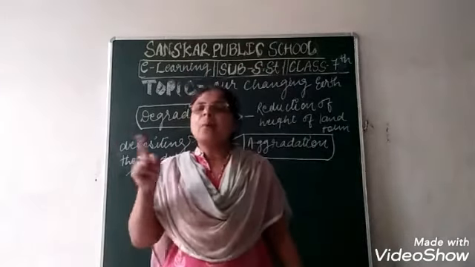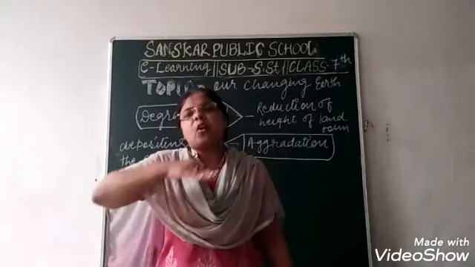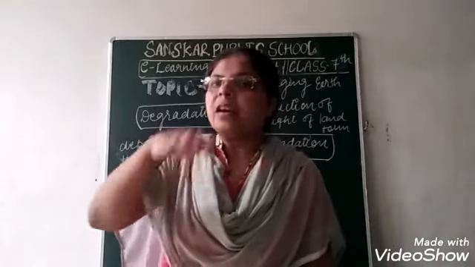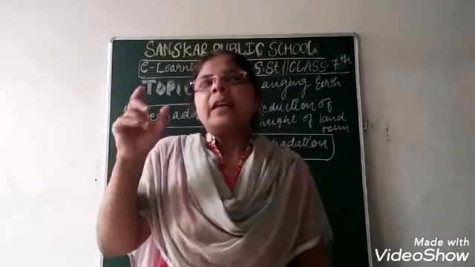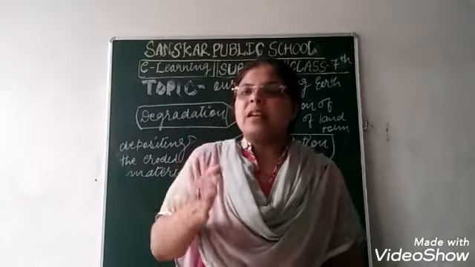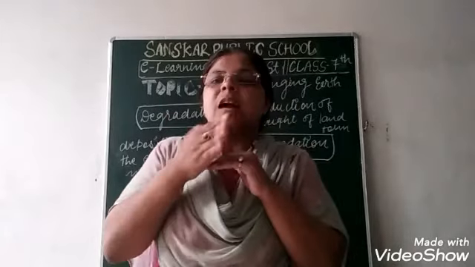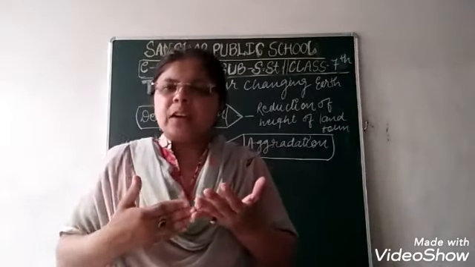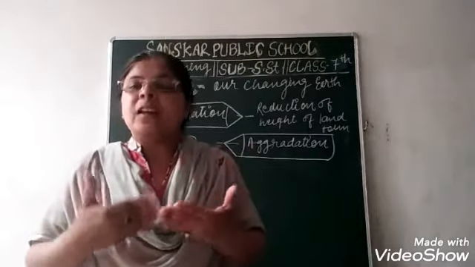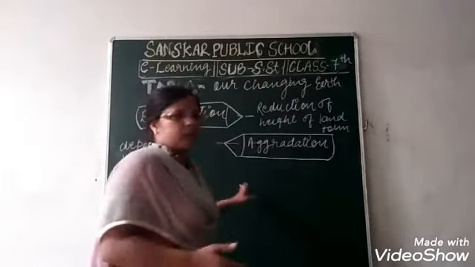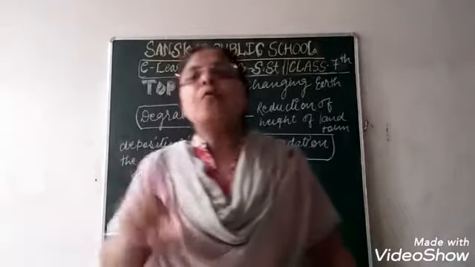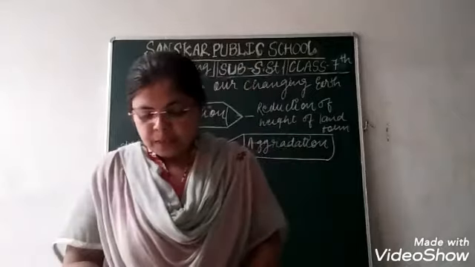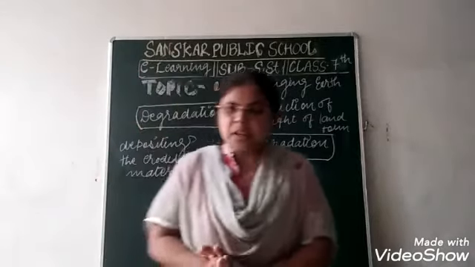Degradation is a process in which material is eroded from the surface, that is, when the material of the upper layer of the earth starts to erode by different agents, by flowing water, by the wind and by the running water, by the river. That process is called degradation. Degrade means to be removed, removal of the upper layer of the earth. So degradation is understood.